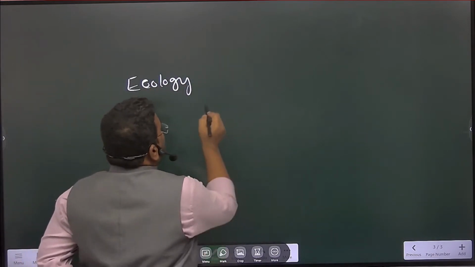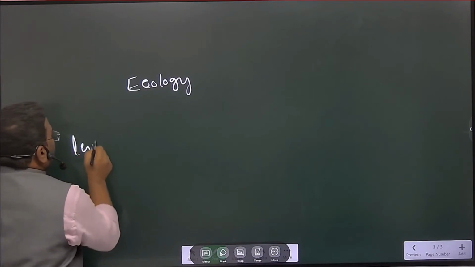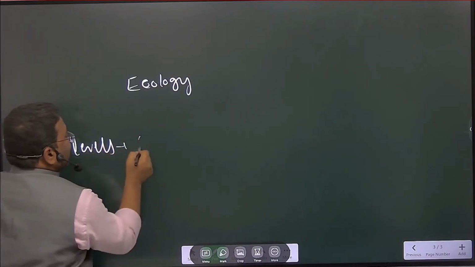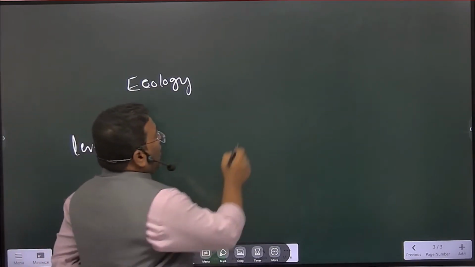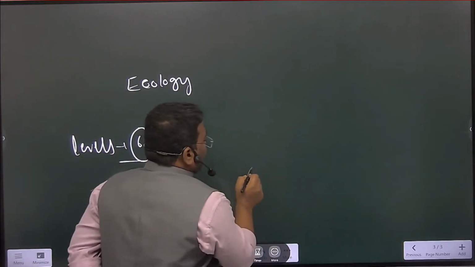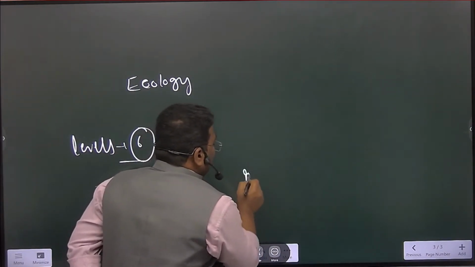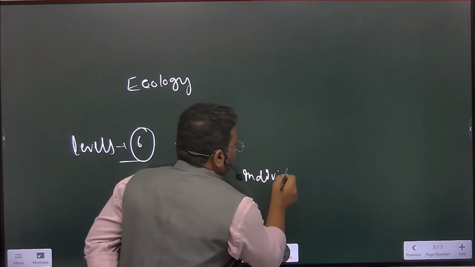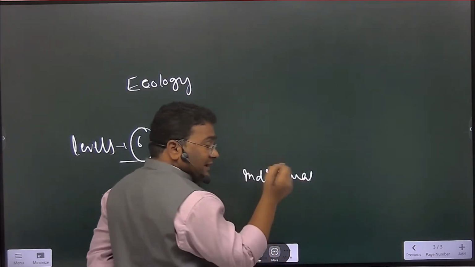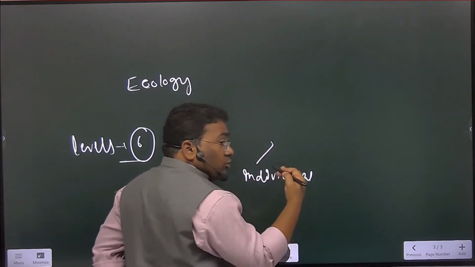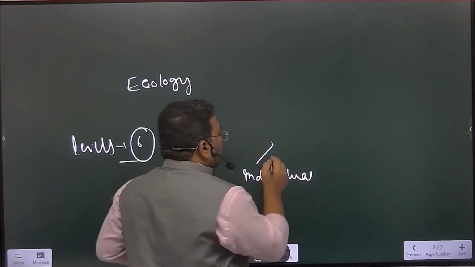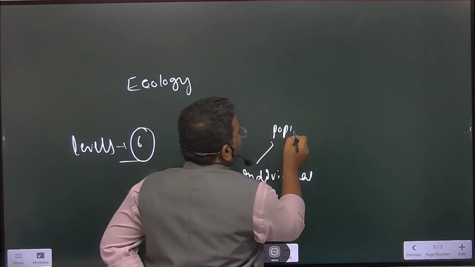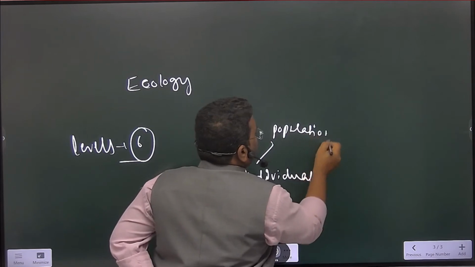If you carefully observe ecology, there are certain levels present in ecology. How many levels are present? There are 6 levels. We can write them one by one. One is the individual. It is a level, and individuals come together and make a population, right?